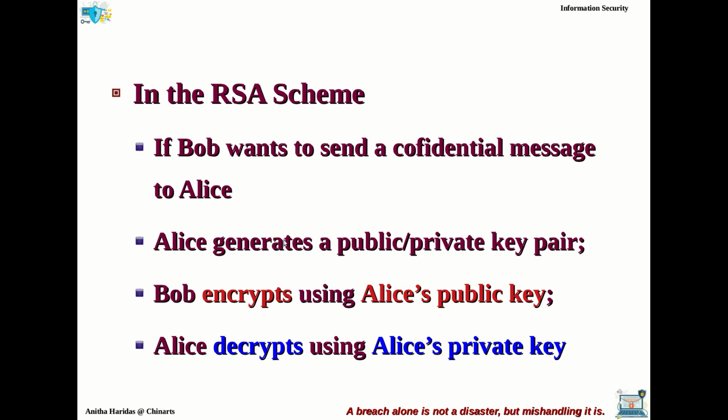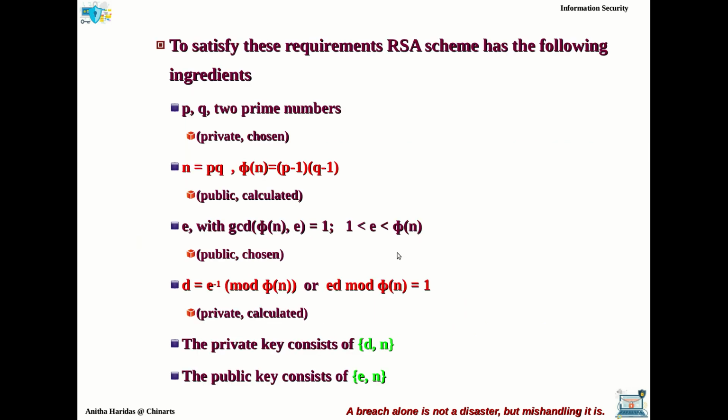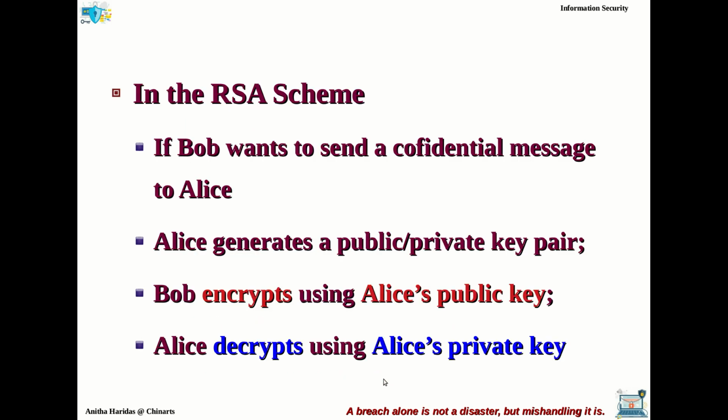So once she has generated them, she is going to publicize the public key. Which will be the public key? E comma n is the public key. So she will be publicizing the E comma n value to Bob, and Bob will be encrypting using her public key. Which is her public key now? E comma n is the public key.